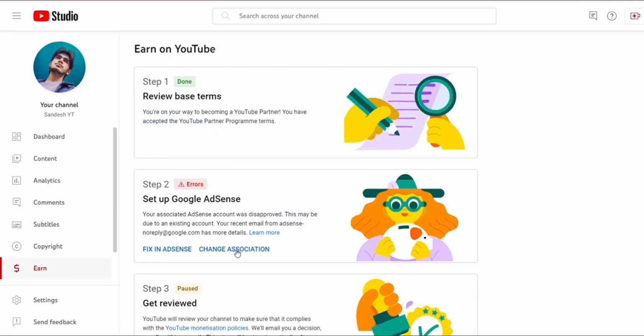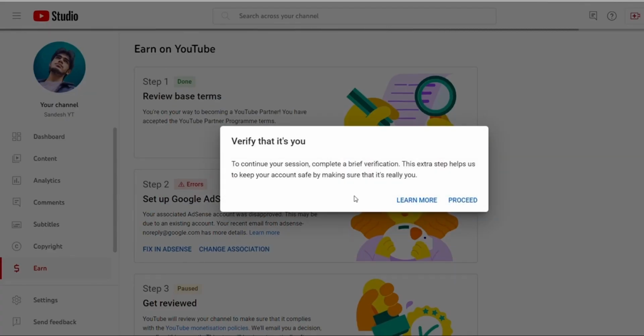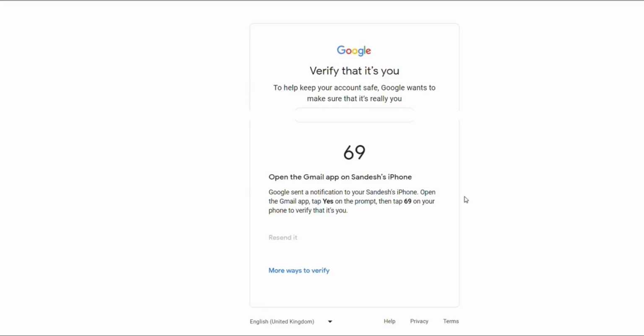Now get back to YouTube Studio and click on change association. Now click on proceed to verify it's you. Here comes the Google verification process. Just go through it.